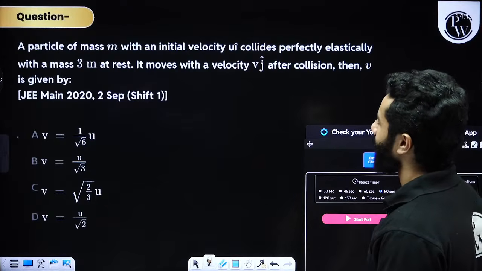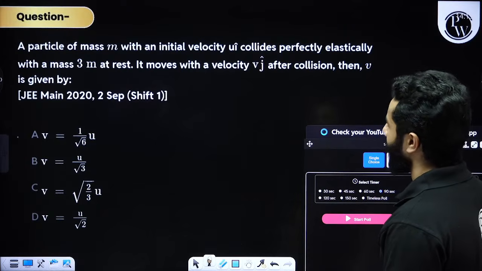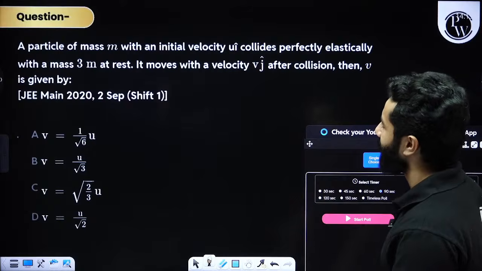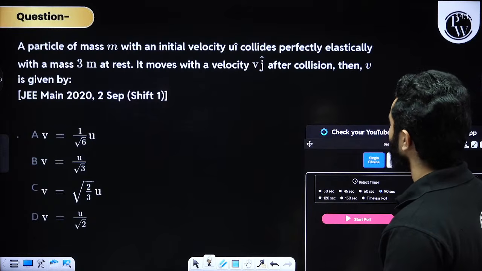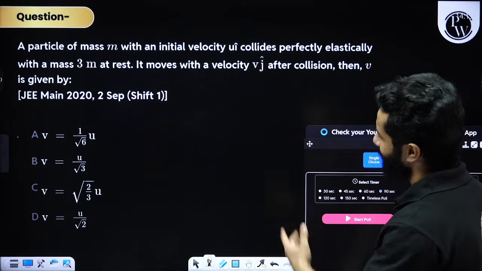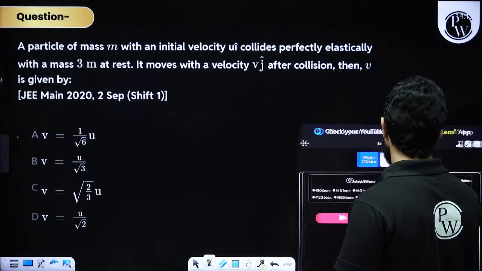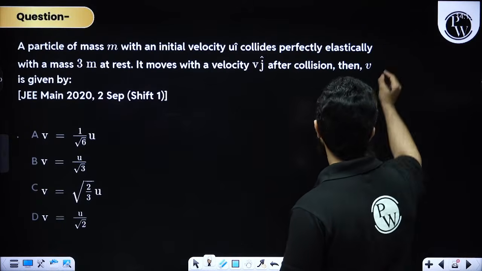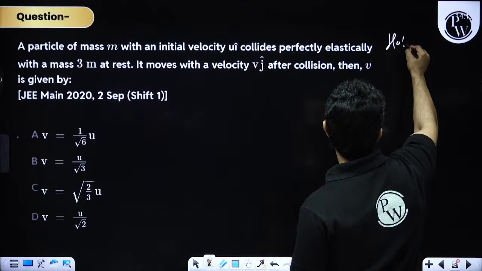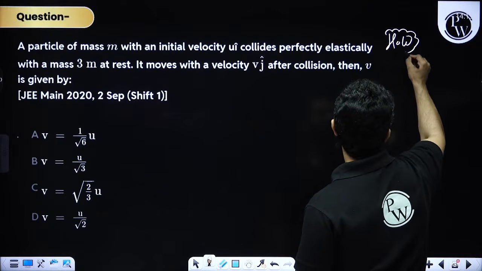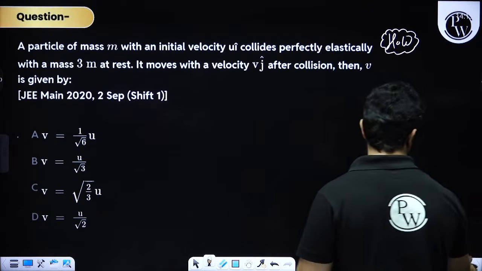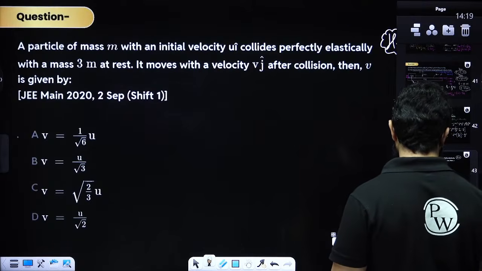A particle of mass m with an initial velocity u collides perfectly elastically with 3m at rest. It moves with velocity v j cap after collision. Then you guys can solve this question, right? Solve this question in homework, because it is an elastic collision, so there is nothing much left for me to help you on this one.